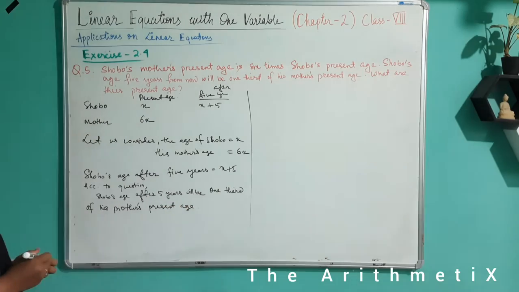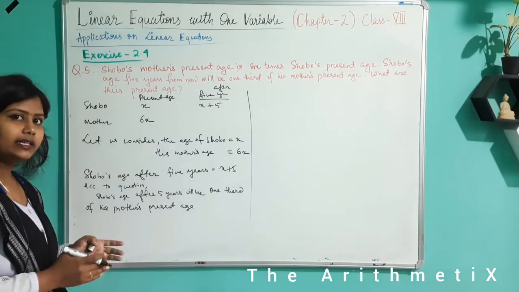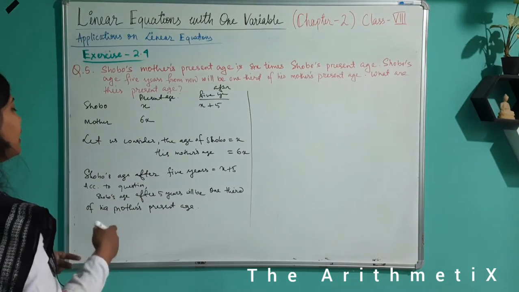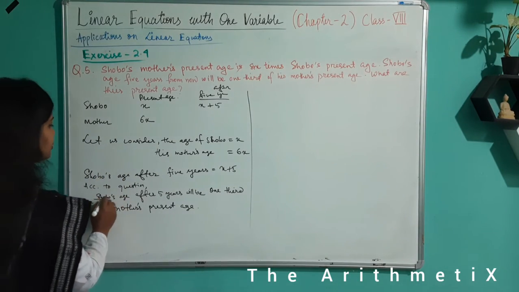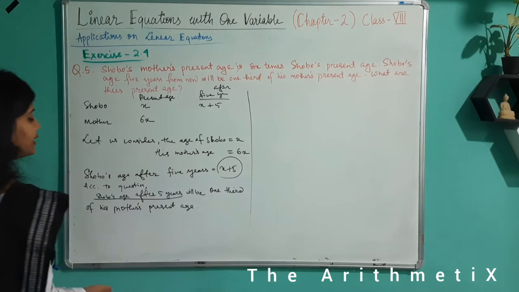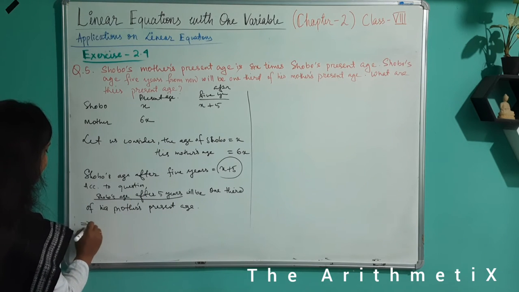Out of this statement only we will be framing the equation, and it is very easy. We just need to replace words with appropriate signs and numbers. Sobo's age after 5 years, we have already found out, is x plus 5. So replace this phrase with x plus 5.